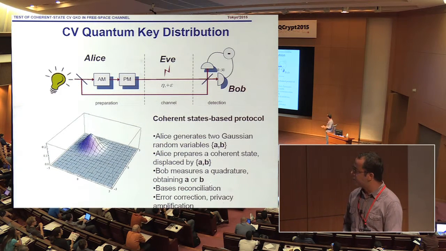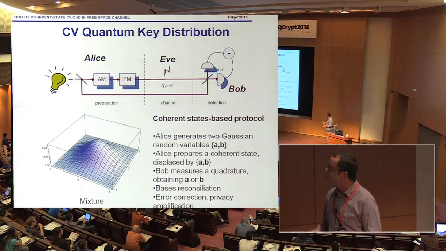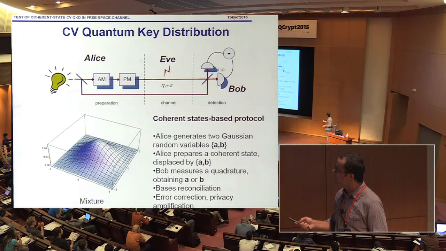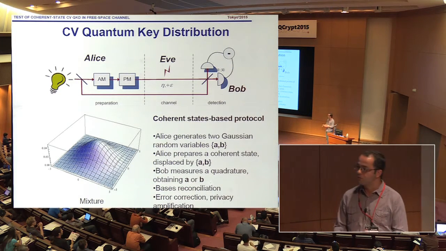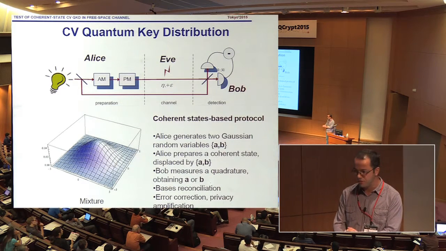The mixture of these coherent states displaced according to the Gaussian distribution would be a thermal state. So the state which propagates through the channel, from the point of view of Eve, would be a thermal state, while Alice and Bob would be correlated within the coherent state in each of their measurements.